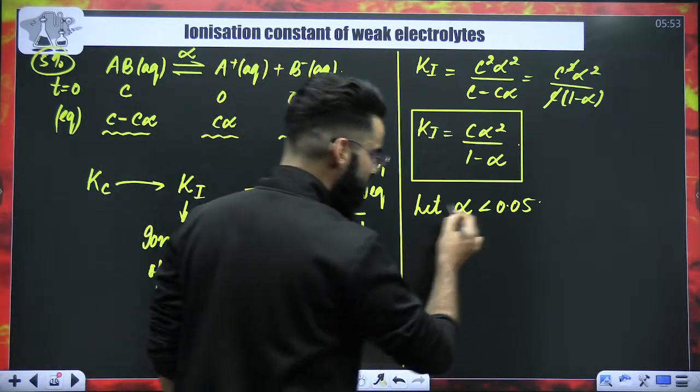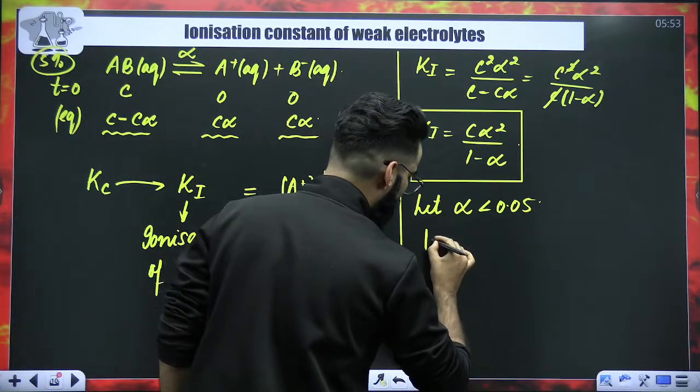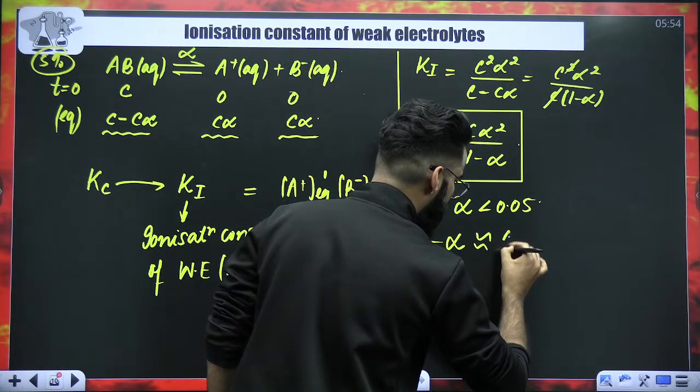My dear students, if you assume that alpha is less than 0.05, at that point of time, you can neglect alpha in comparison to 1.